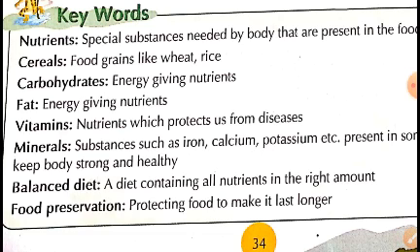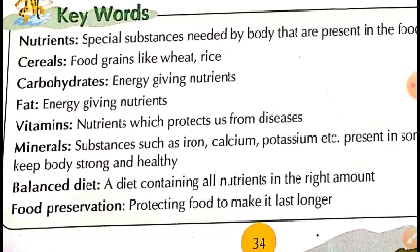As we know, different parts of the body perform different functions and different functions need different nutrients. So different functions need different foods to get different nutrients.